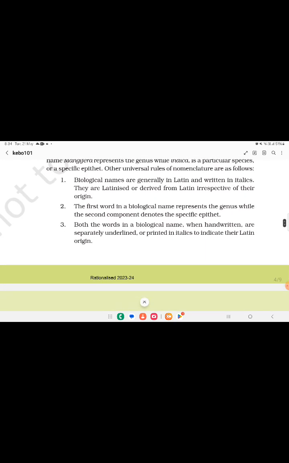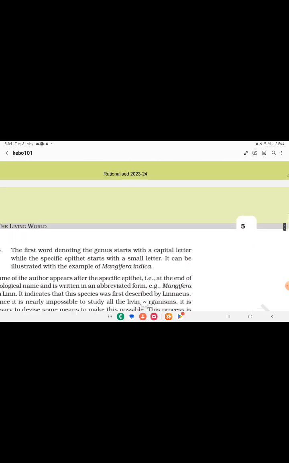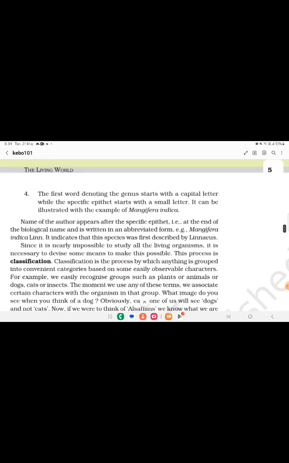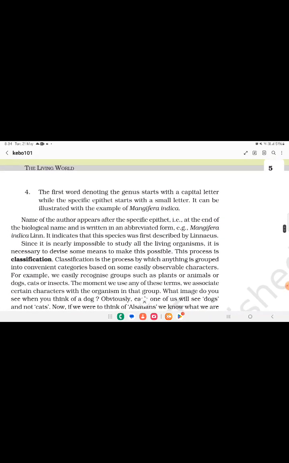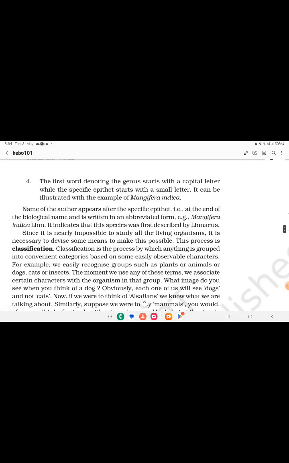Both words in the biological name, when handwritten, are separately underlined and, when printed, are in italics to indicate their Latin origin. The first word, denoting the genus, starts with a capital letter, while the specific epithet starts with a small letter. It can be illustrated with the example Mangifera indica.